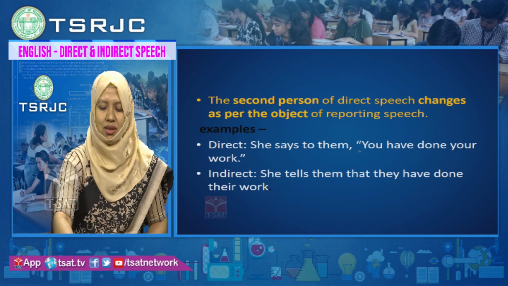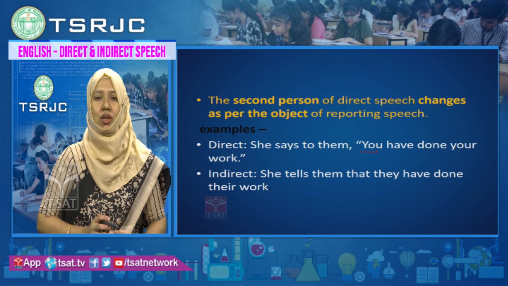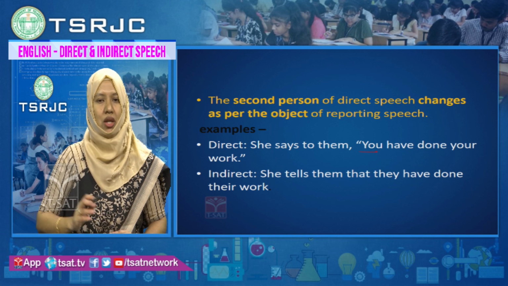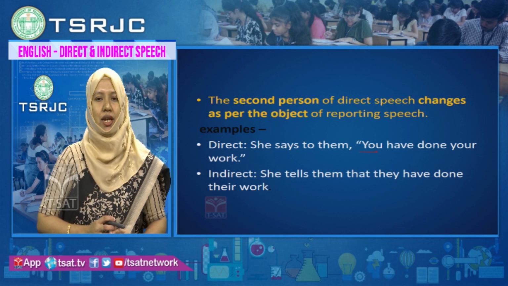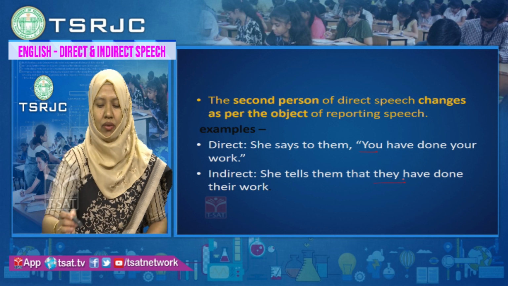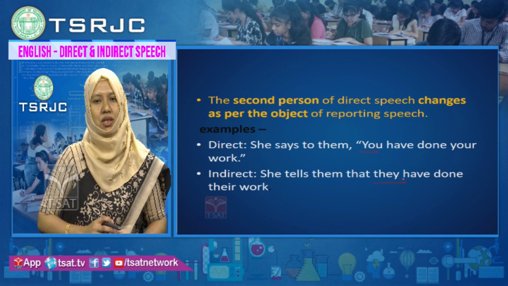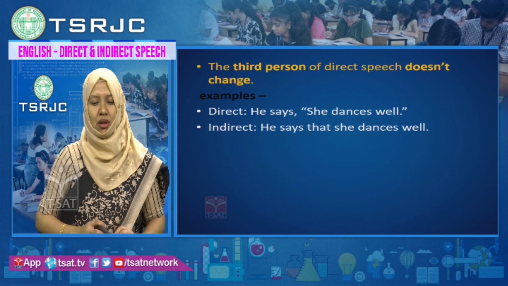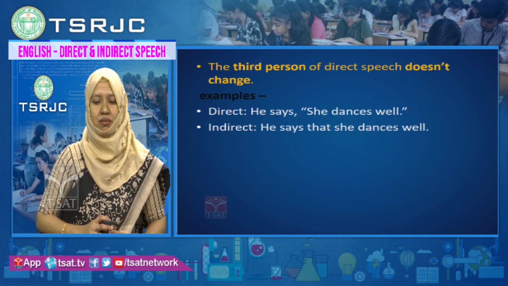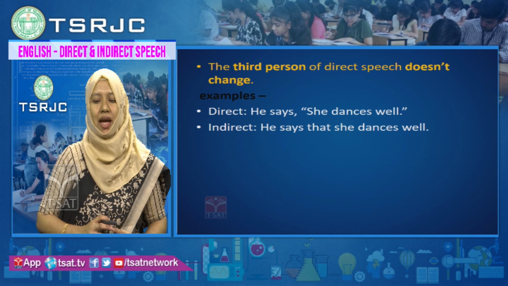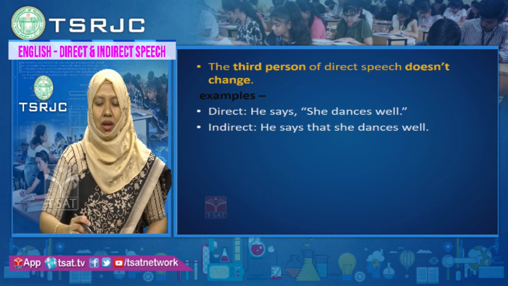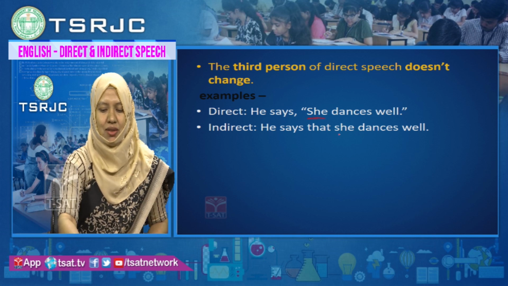Here in direct speech, you is the pronoun used. In indirect speech, we are changing you to that. Here the pronoun is changing, second person. But in third person, he says she dances well. He says that she dances well.